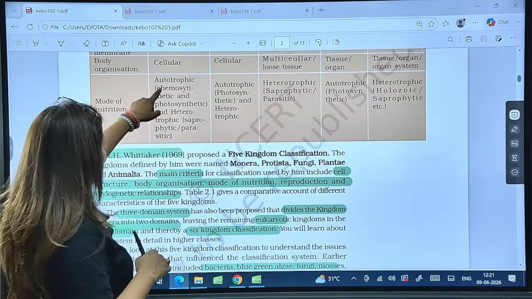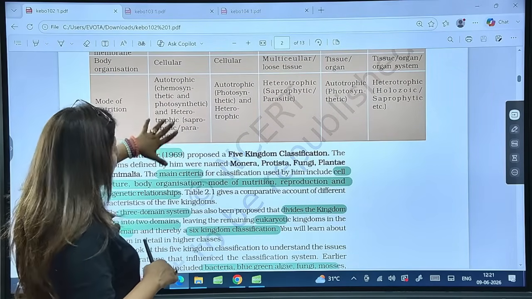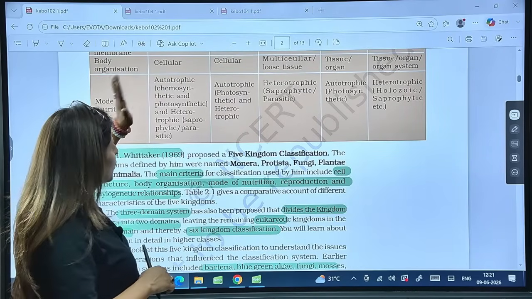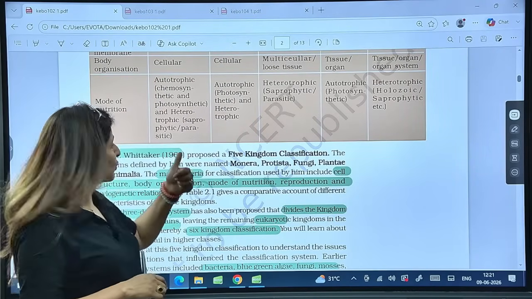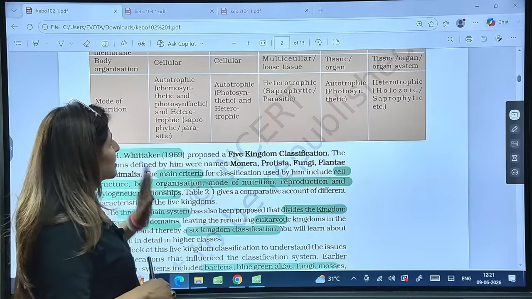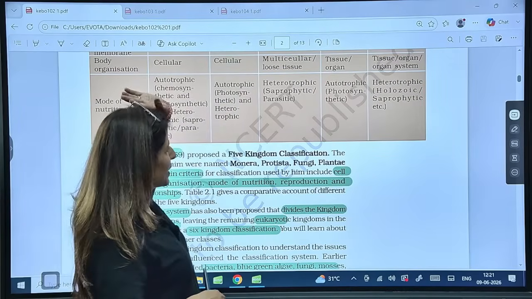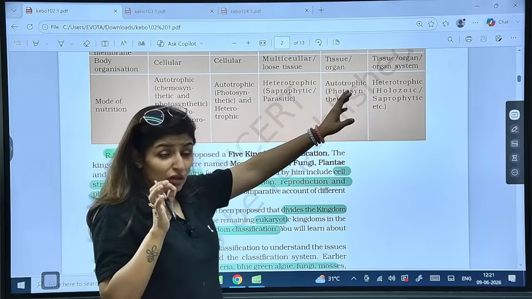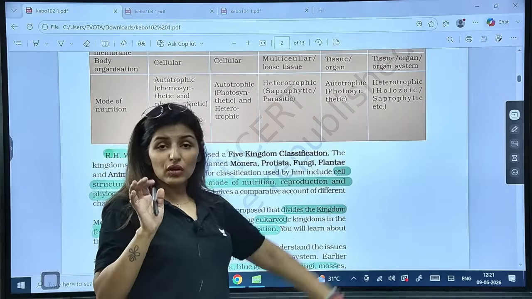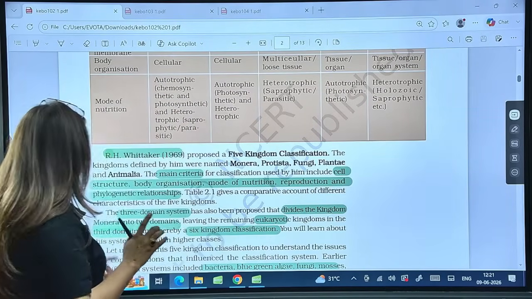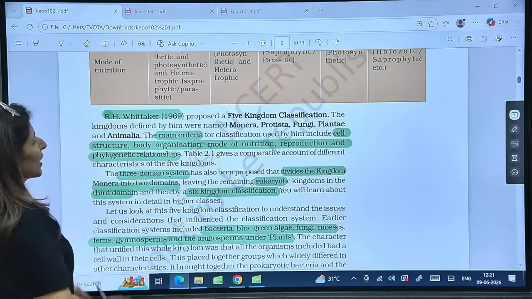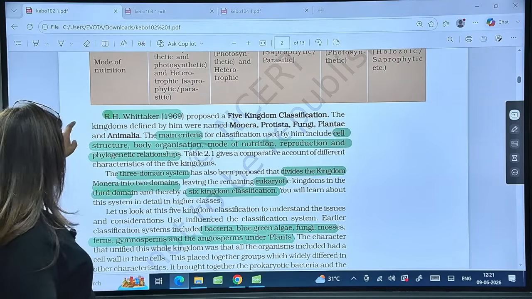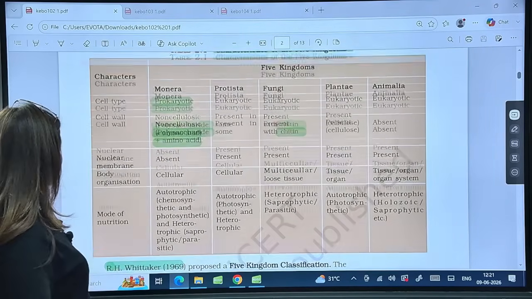Now mode of nutrition: autotrophic, and we have all types of nutrition here. Autotrophic, also heterotrophic. In auto we have chemo and photo. In hetero we will have saprotrophic, parasitic and even symbiotic. So Monera and Protista are autotrophic as well as heterotrophic. Fungi are only heterotrophic. Plants are always autotrophic. Animals are always heterotrophic. Are these points clear? Now this is R.H. Whittaker in 1969 giving us the 5 kingdoms. What were the main criteria for his classification? See the criteria here.